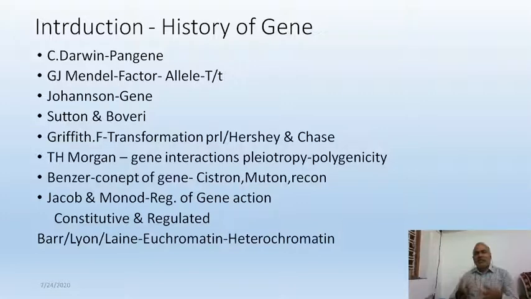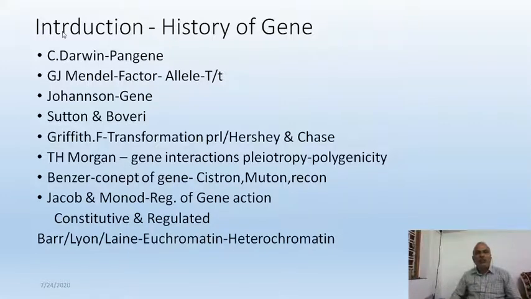Okay, and several other scientists like Murray, Barr, and Lyon explained euchromatin and heterochromatin. A lot of research work occurred to find out the genetic material and how the genetic material is actually expressed: what the expressing factors are, what the inhibiting factors are, whether they are time related or controlled by certain proteins.